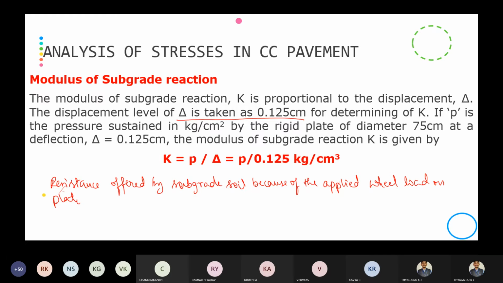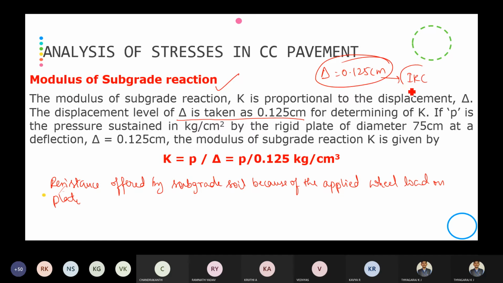Because of the application of the wheel load on the rigid pavement, the reaction or resistance offered by the subgrade is the modulus of subgrade reaction. We have taken the deflection value as 0.125 centimeter, which is a constant.